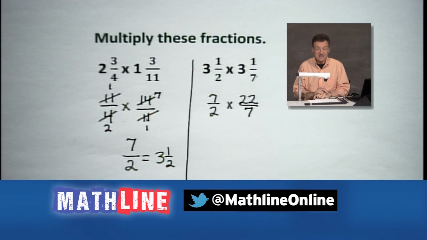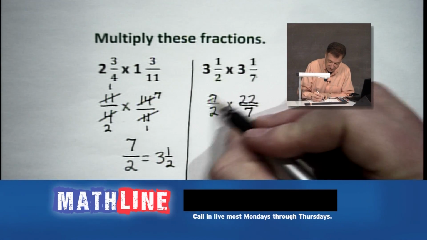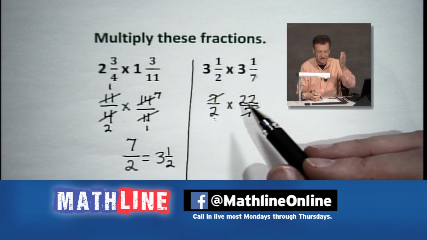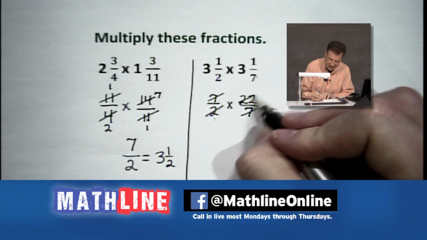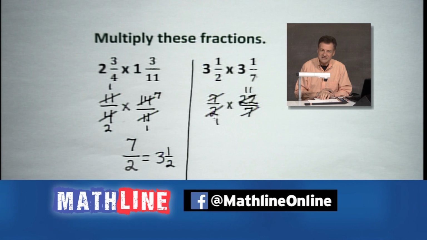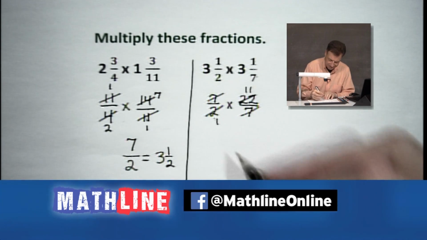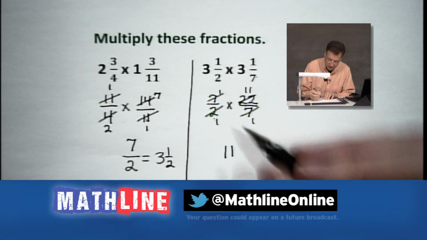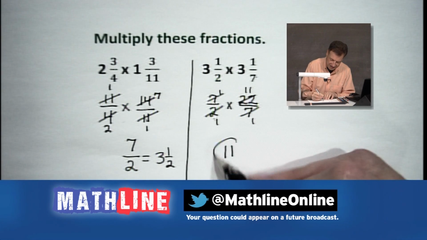Speaking of which, let's see what this is going to do for us. I see some nice things coming. I see 7s that are saying goodbye. I even see, can you see it? I see it. We all see it. 2 into 22, sweet. 11, 1, because 2 divides into both those evenly. Everything is awesome, right? 11, and we can put over 1. You know what? Doesn't matter, does it? 11 is your final answer there.